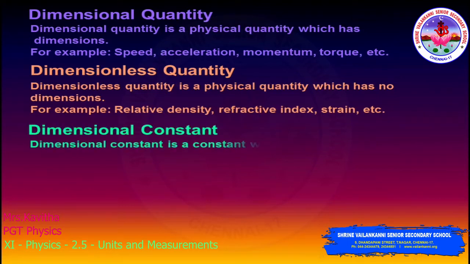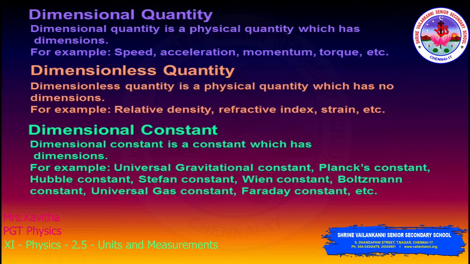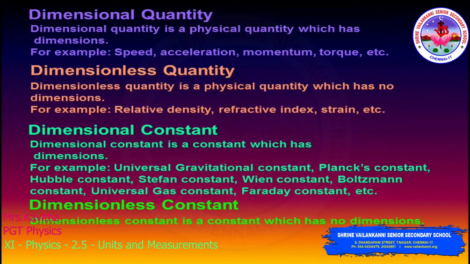See, what are the different quantities and constants? On the basis of dimensions, we are classifying the quantities into 4 categories: dimensional quantity, dimensionless quantity, dimensional constant and dimensionless constant. Okay, see, dimensional quantity, which is what? The dimensional quantity is a physical quantity which has dimensions. For example, speed, acceleration, momentum all come under the dimensional quantities.